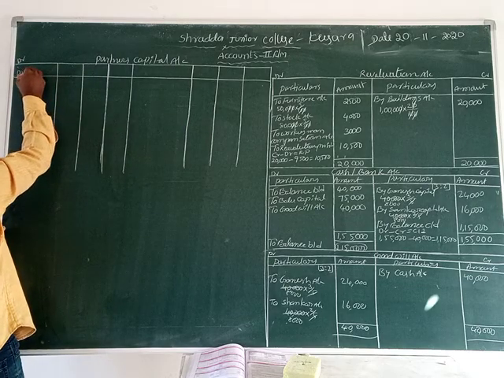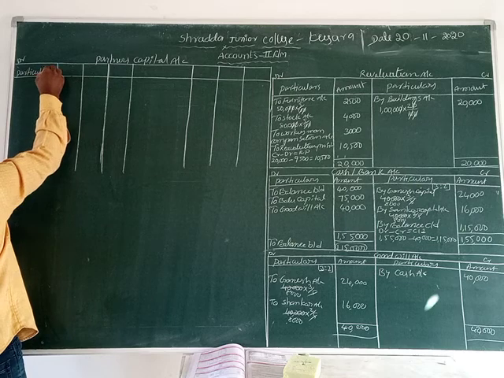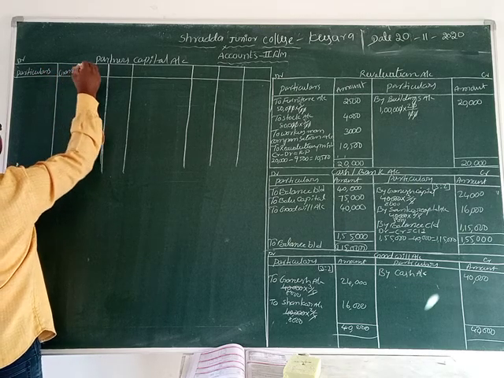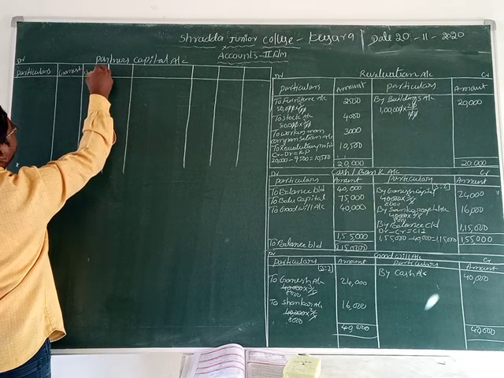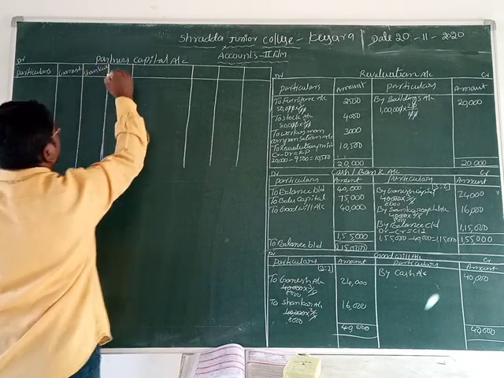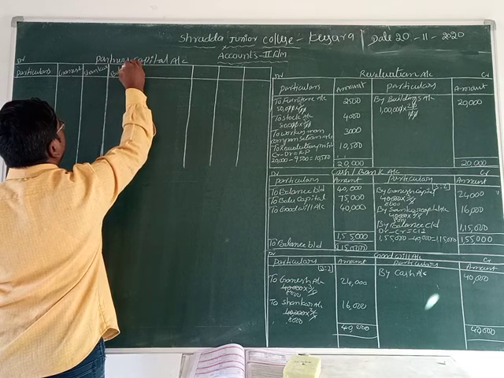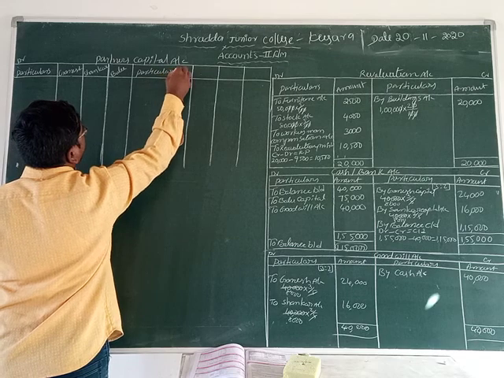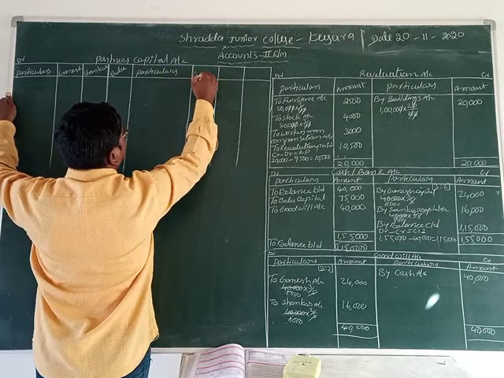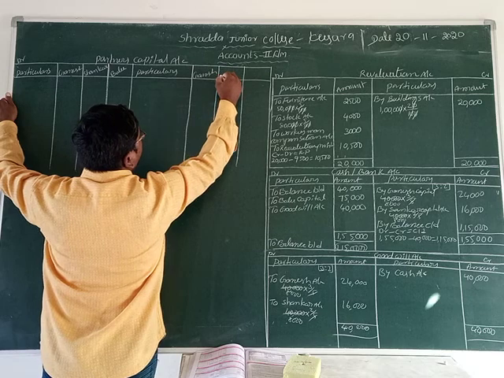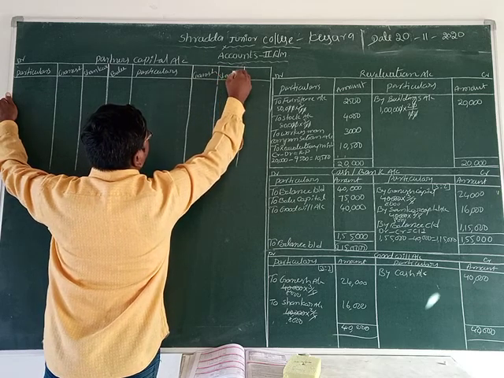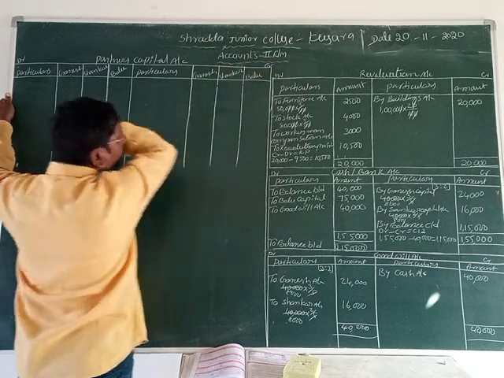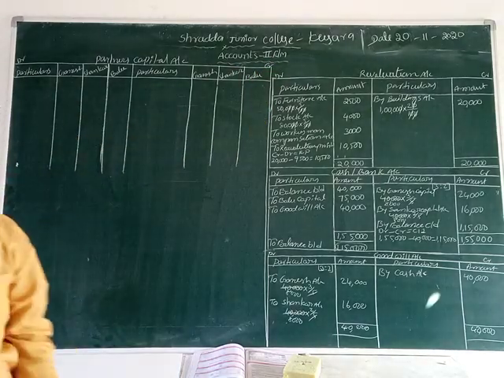Here we can write particulars. There is Ganesh and Shankar and Balu. Now, particulars. Next Ganesh, Shankar, Balu. It is a credit. Okay, this is a partners capital account.